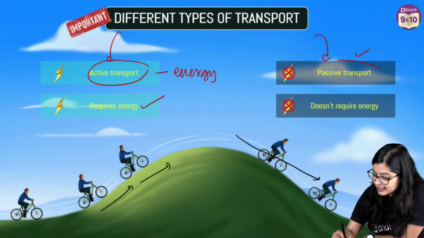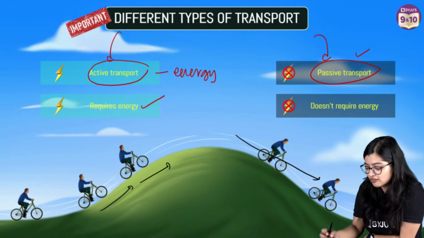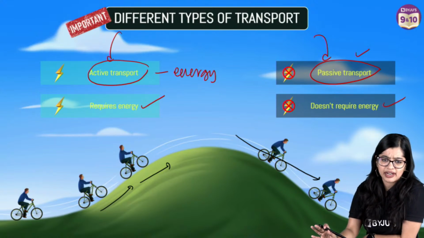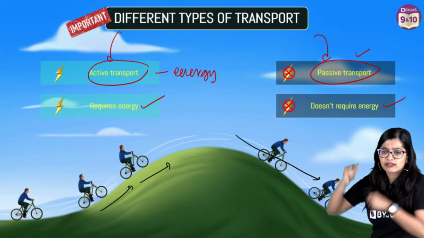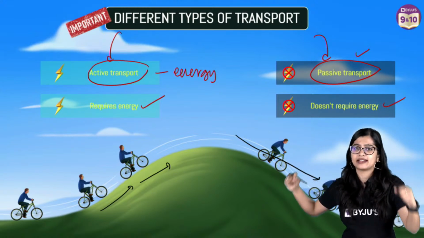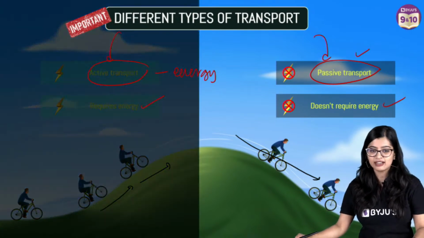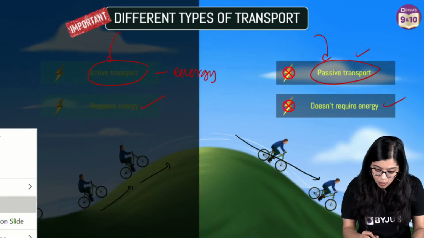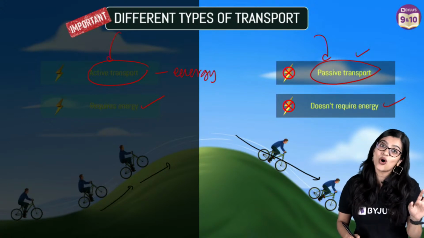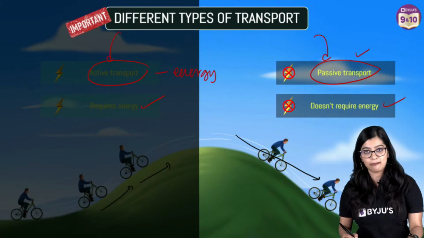So, now, of course, we see that we have passive transport. Passive means no energy is required, right? Easy peasy. Active, we are active, we need energy to be active. If I'm like, oh, I don't feel like studying today, then you're not putting a lot of energy, so passive, right? So now we will explore a little more on passive transport because so many questions come from passive transport,